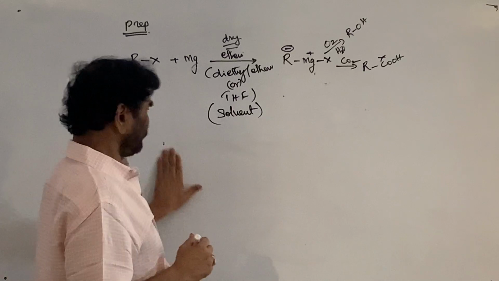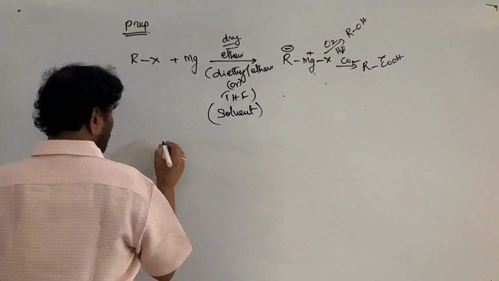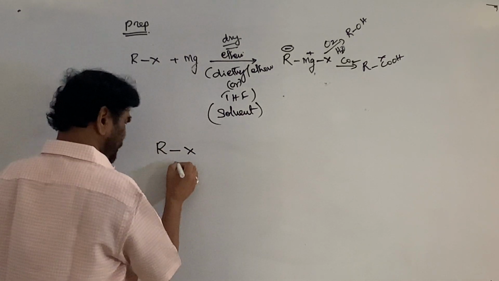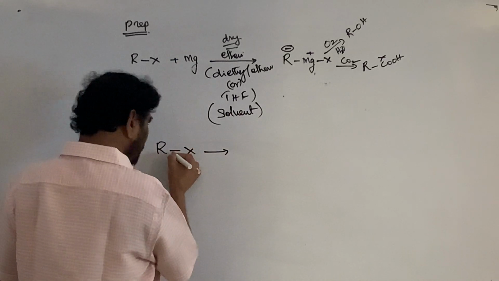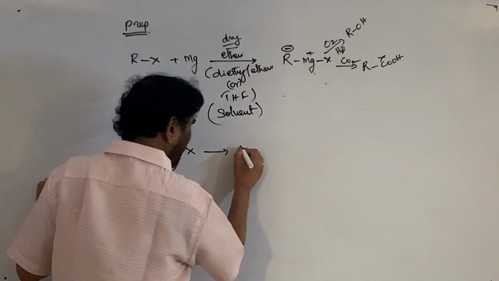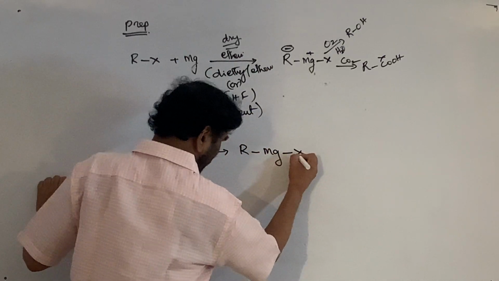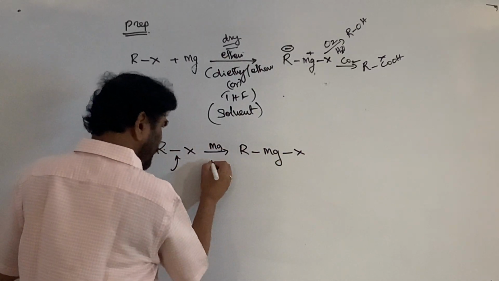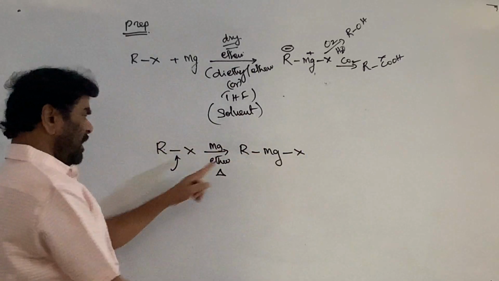Agreed. What is happening here? The metal magnesium is inserted between the carbon and halogen bond. It just looks like an addition reaction, right? Correct? Addition reaction, ether refluxing, that is an addition reaction.